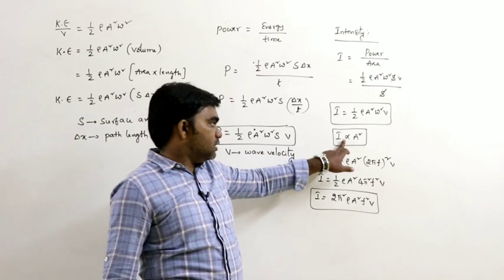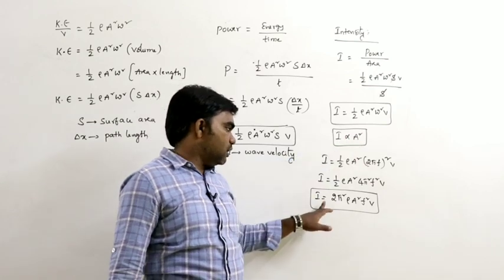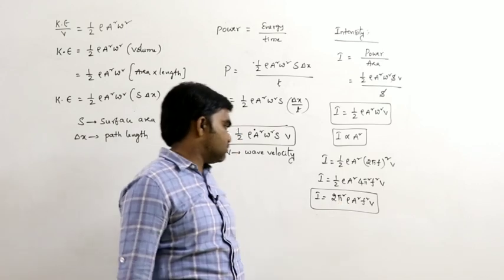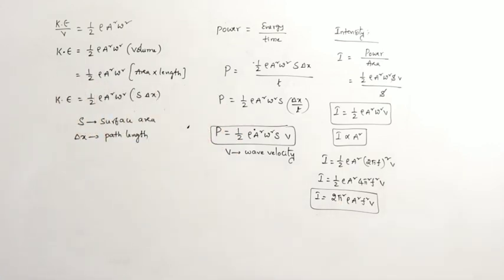So intensity is directly proportional to A square, or intensity can be written as I equals 2 pi square rho A square f square v. So this is the energy, power and intensity of the wave.